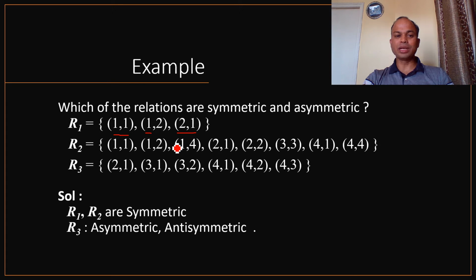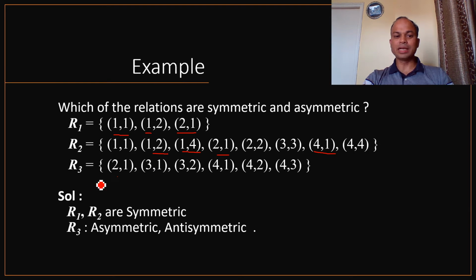If we talk about relation R2, we have the pair (1,4) available, and (4,1) is available. The next pair, suppose (2,1), is available, and then (1,2) is available. So these pairs are available: A is related to B and B is related to A. Such pairs are available, so this relation R2 supports the symmetric property.